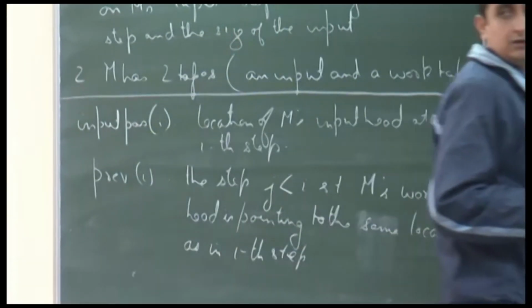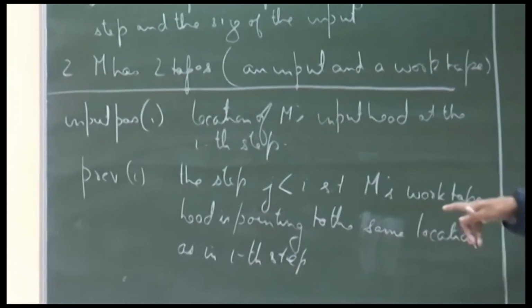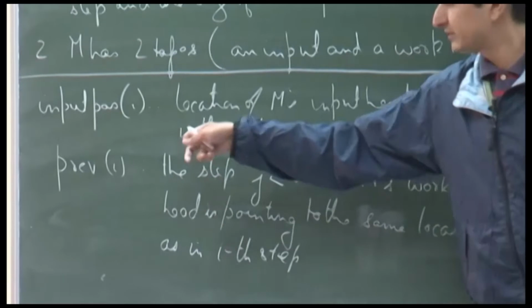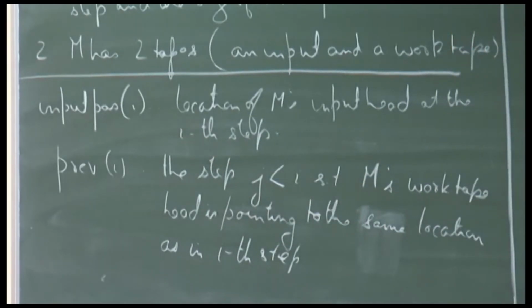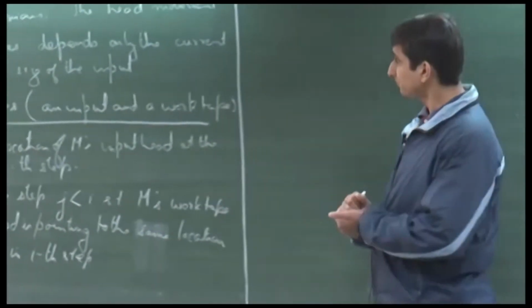So, whatever location the work tape was pointing to in the ith step, previous of i is just the step prior to i when it was pointing at that same location, whatever that value j is.